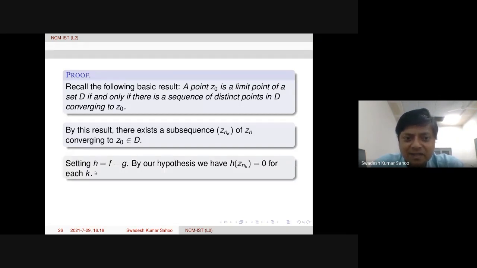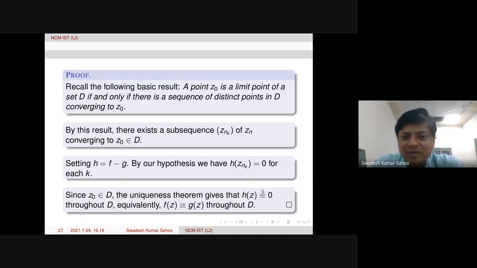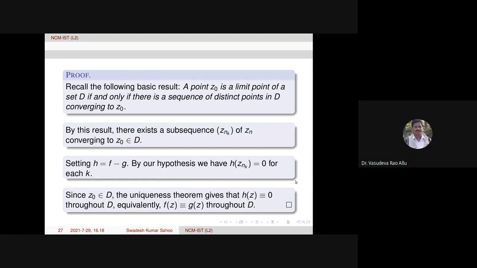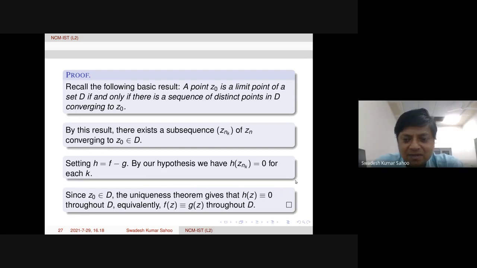Now what happens, by setting h equal to f minus g, and applying the hypothesis, we get h of Znk is 0 for each k. Now by the uniqueness theorem, h would be identically equal to 0 throughout the domain, because Z0 is actually inside the domain. Yeah, please. Yeah, thank you.